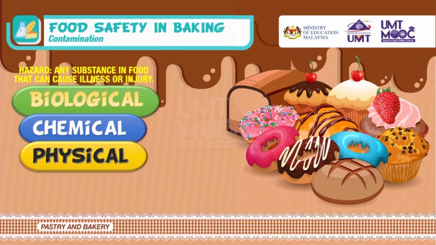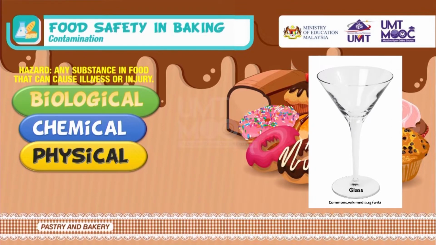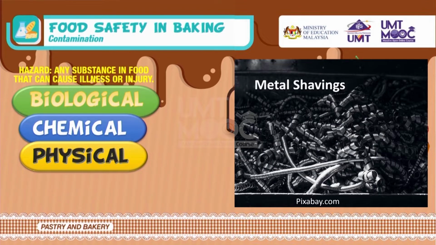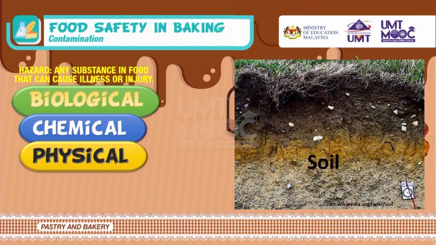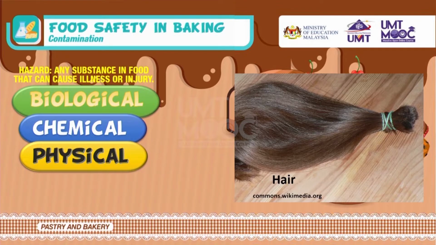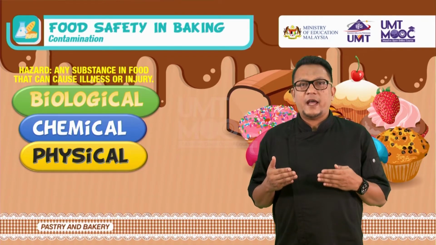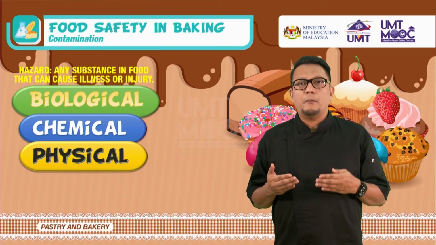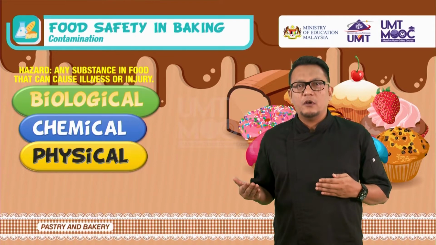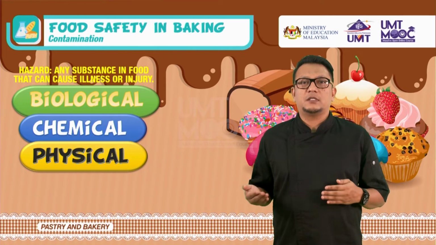Examples of physical hazards are glasses, metal shavings, stones, insects, soil, hair. Cross-contamination: transferring of hazardous substances, mainly microorganisms, to a food from another food or surface.